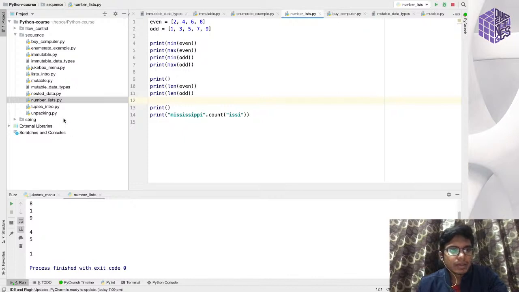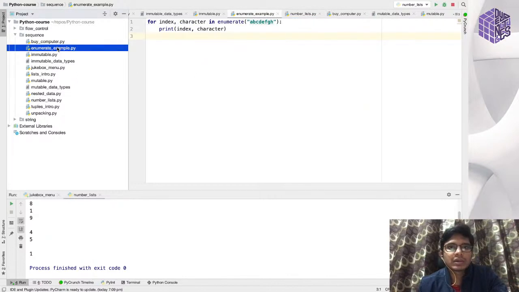Okay, cool. Now let me move to another example where I'll cover the enumerate function in Python. Anyone has any questions? Okay, so there are no questions. I'll move to this example.